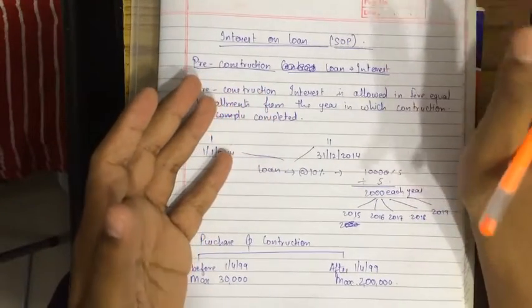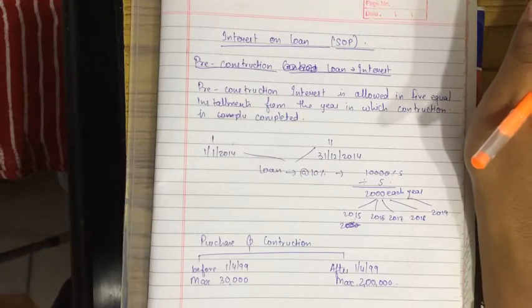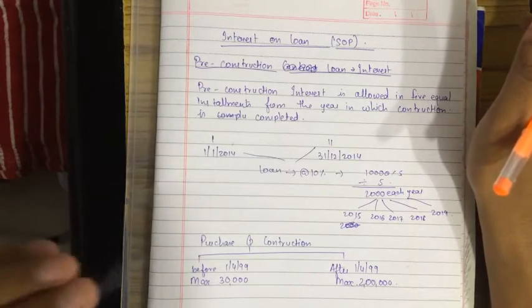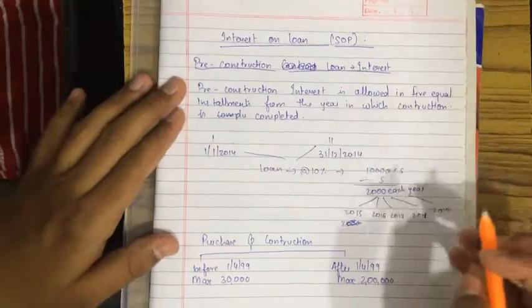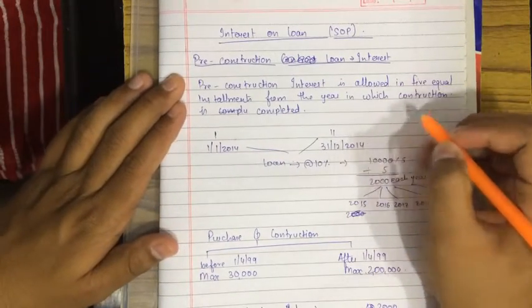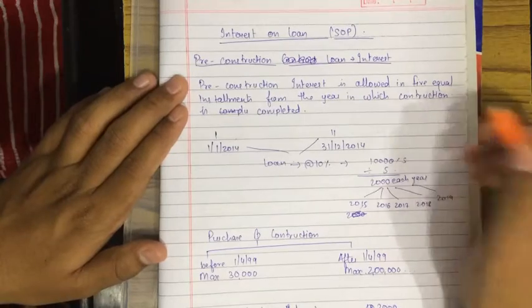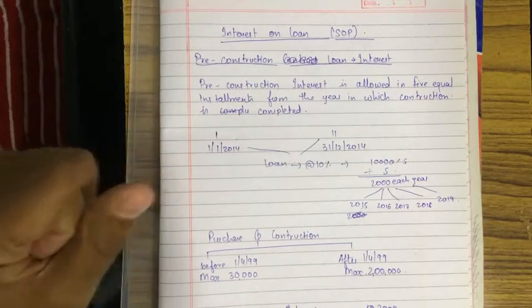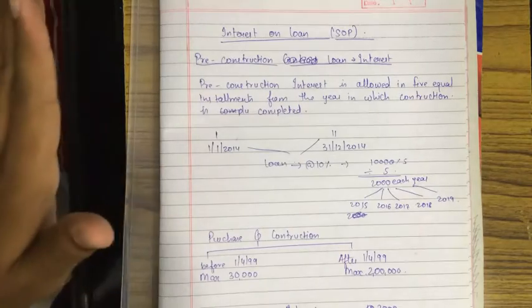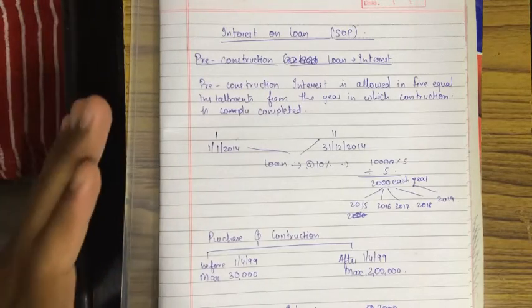Many times a huge property takes time to get constructed. Assume it took 10 years; the total interest of all those years will be added together, divided by 5, and spread over 5 equal years.